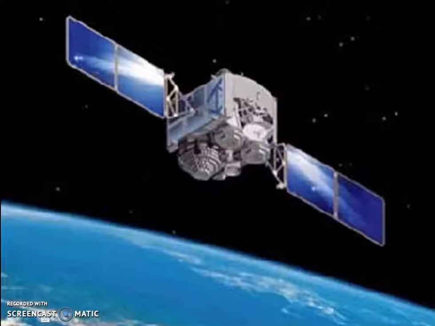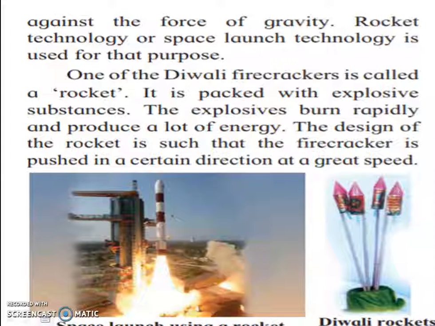Here is the picture of Mangalyaan. Against the force of gravity, rocket technology or space launch technology is used. For that purpose, one of the Diwali firecrackers is called a rocket. It is packed with explosive substances. The explosives burn rapidly and produce a lot of energy. The design of the rocket is such that the firecracker is pushed in a certain direction at a great speed.